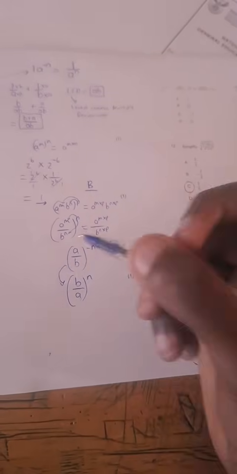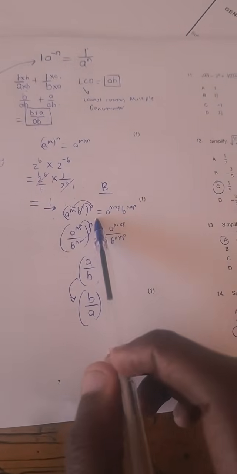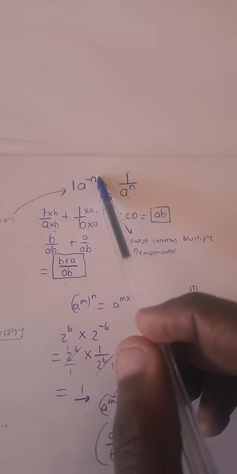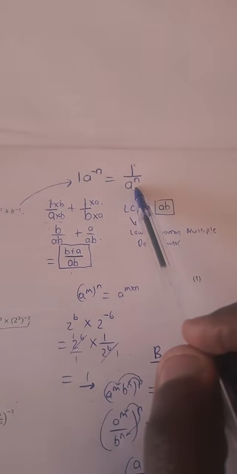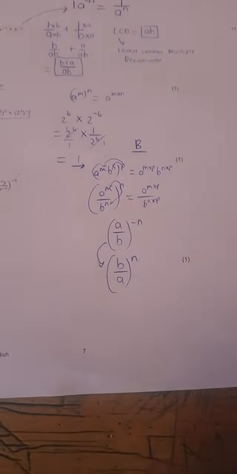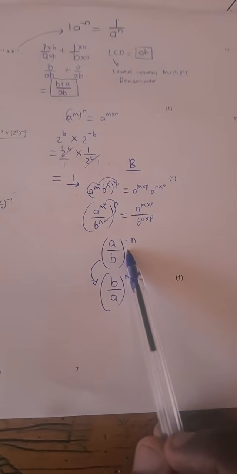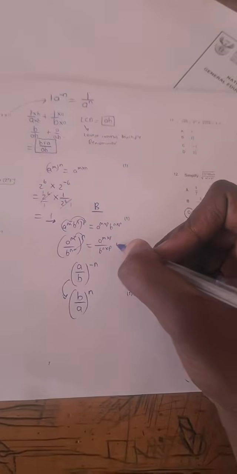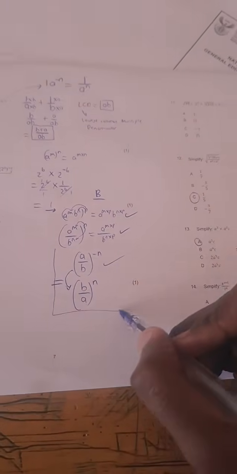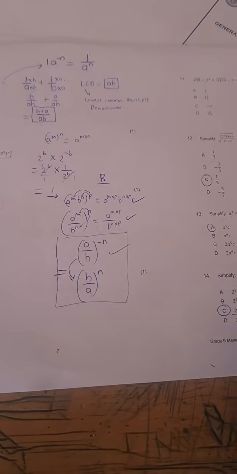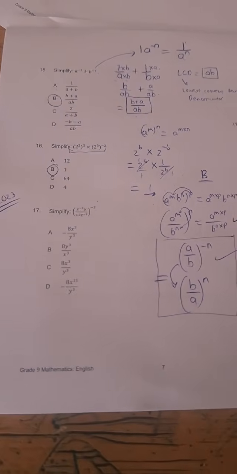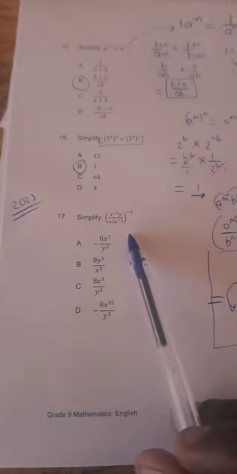This is another important application of this rule. If you have a negative exponent, you can simply change the position of the base and then change the sign of the exponent. The inverse operation. I love that. I hope you understand. These are important rules, guys, because they will help you when answering questions. If you are able to actually apply the rules, you'll be winners for days.